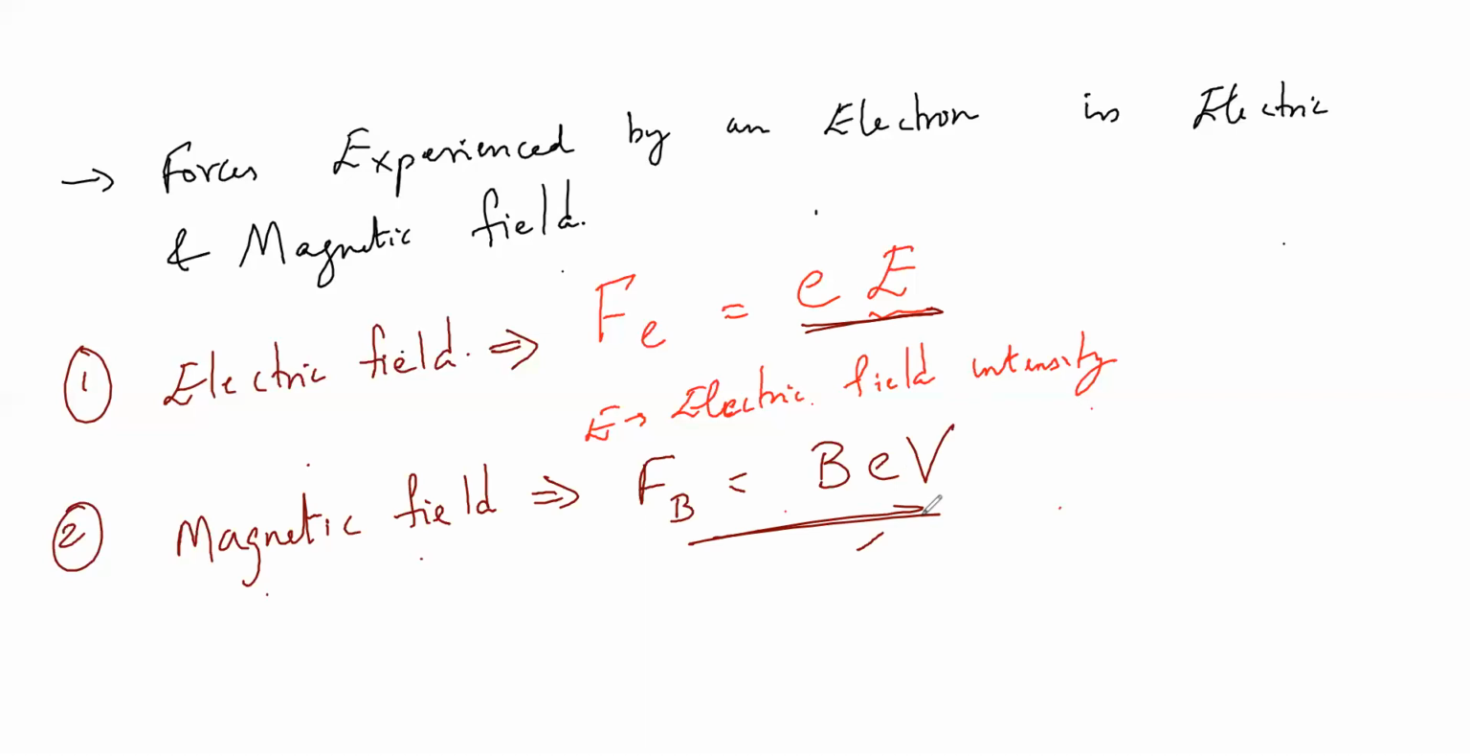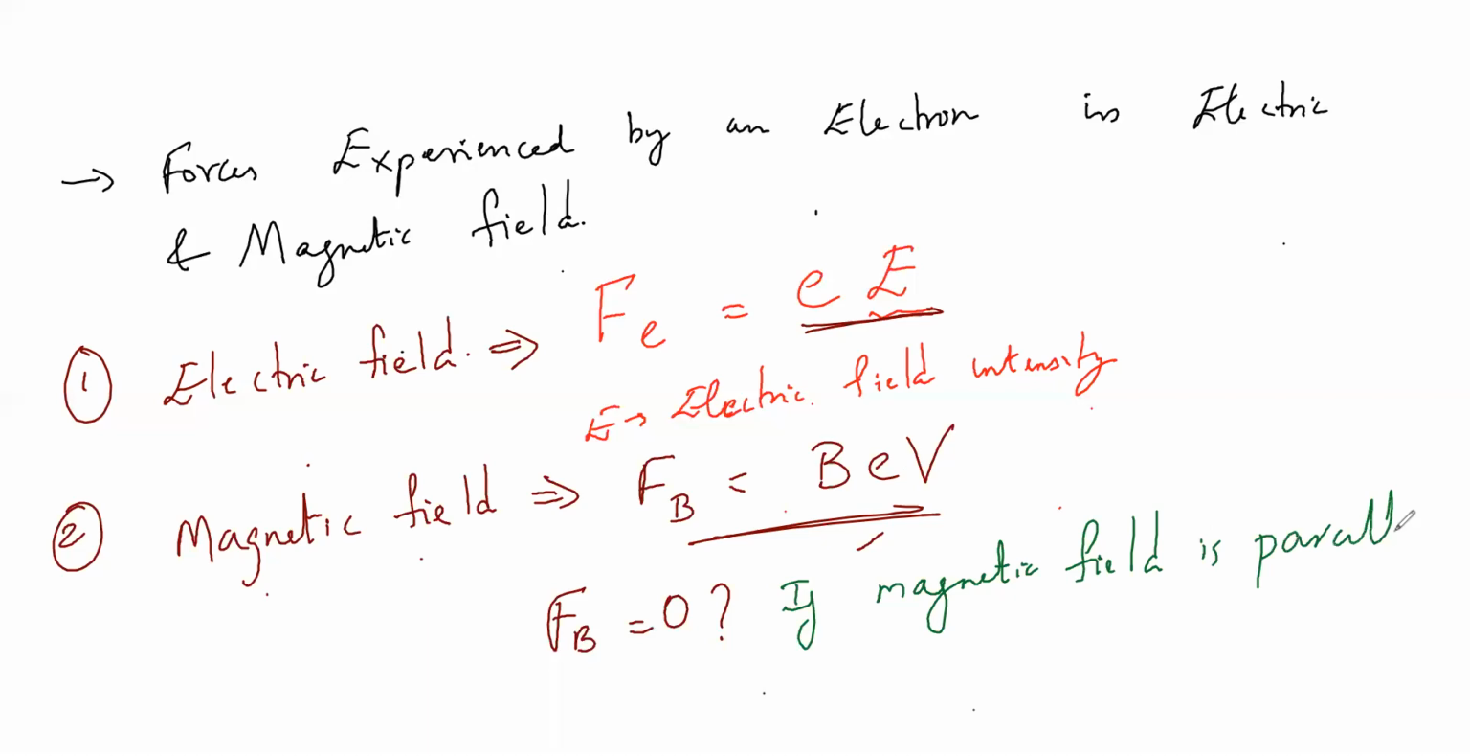So when will this F_B be 0? This they can ask in entrance. F_B equal to 0, they'll give 4 options. So please remember this thing. Only if the magnetic field is parallel to the direction of motion of electron.